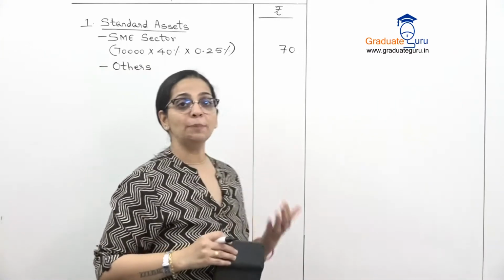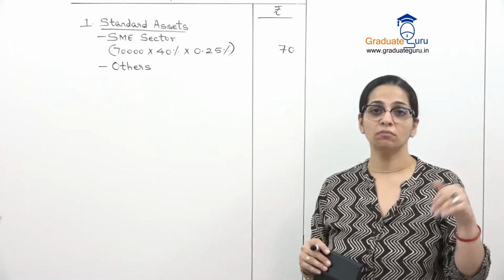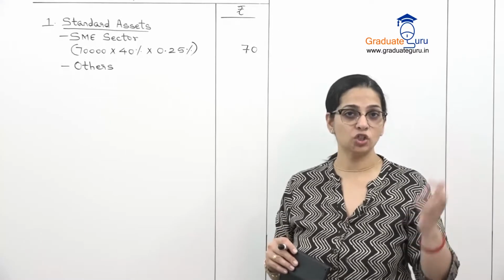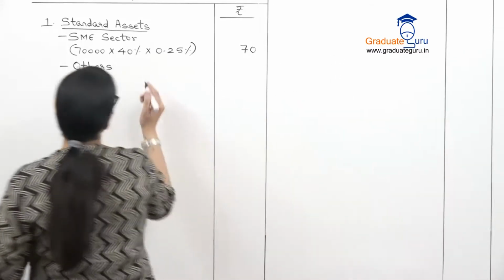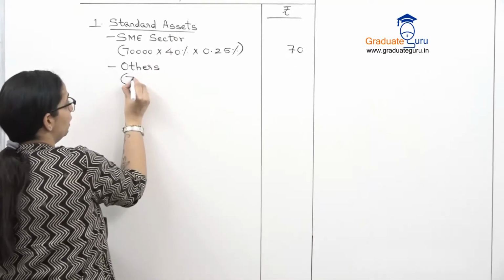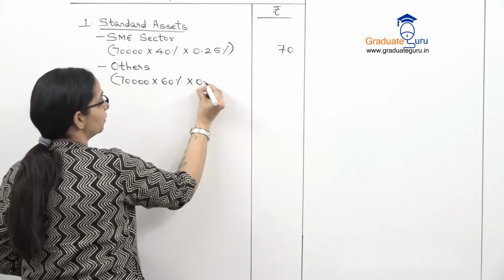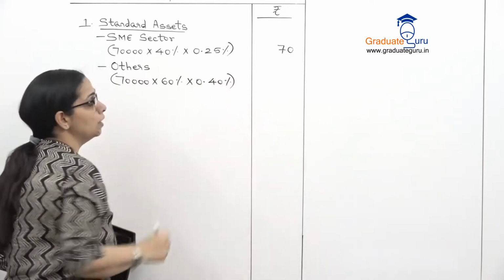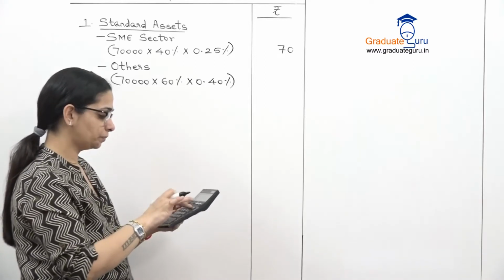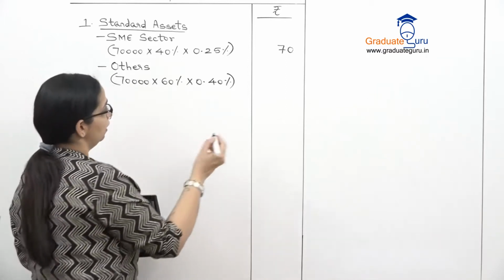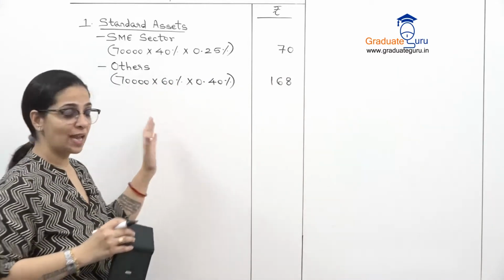Then the next is others. They said that 40% is SME. So the remaining advances under the standard asset, I will assume are other than a particular sector which is mentioned. For all other advances, our rate is 0.40%. So if 40% was SME, the remaining 60% will be others, and as I said, the rate for that is 0.40%. So let's calculate that. 70,000 into 60% into 0.4%, and we get 168. So this is on our standard assets.